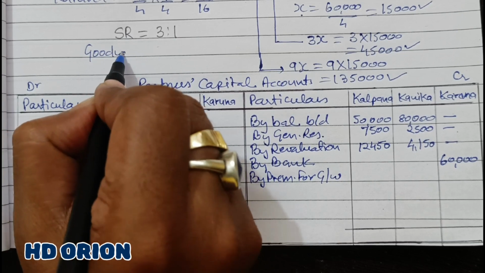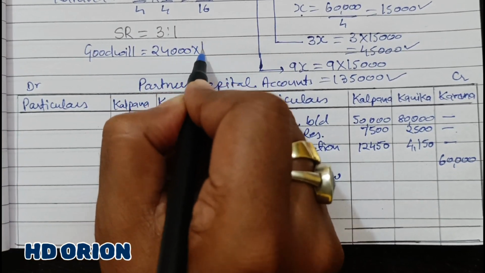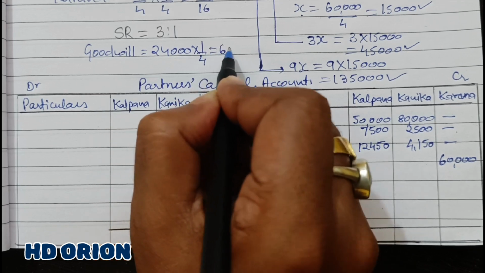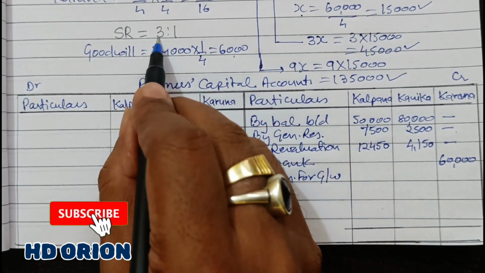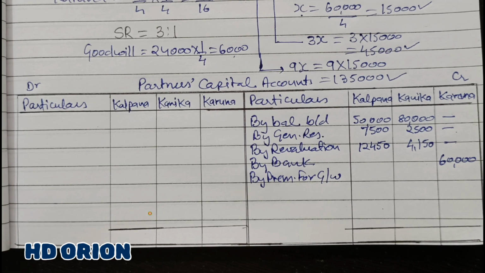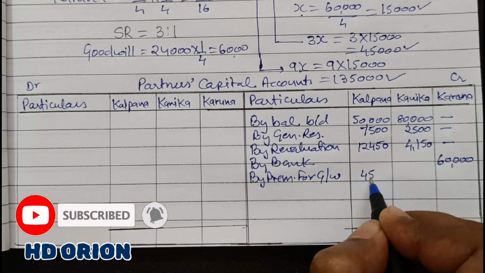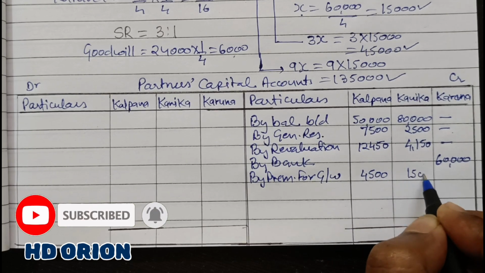Goodwill of the new partner is, out of 24,000, 1/4 is Karuna's. So it is 6,000 rupees. Then 6,000 has to be broken in the ratio 3:1, that is the sacrificing ratio, to compensate the sacrificing partners. So 6,000 broken is 4,500 and rupees 1,500.